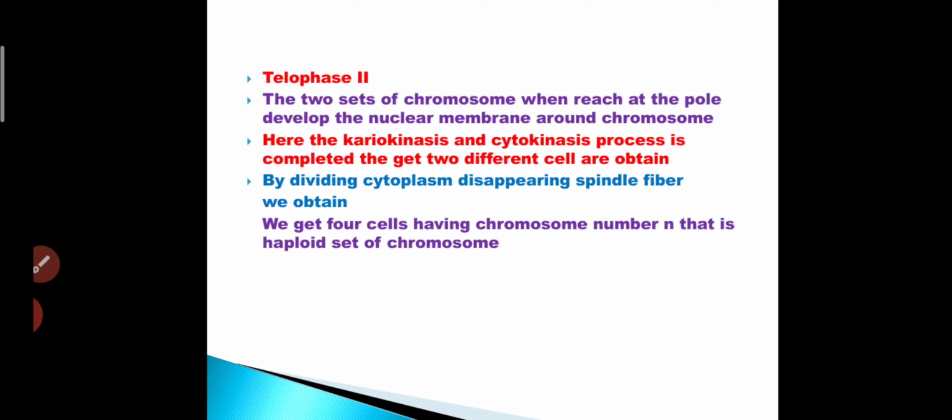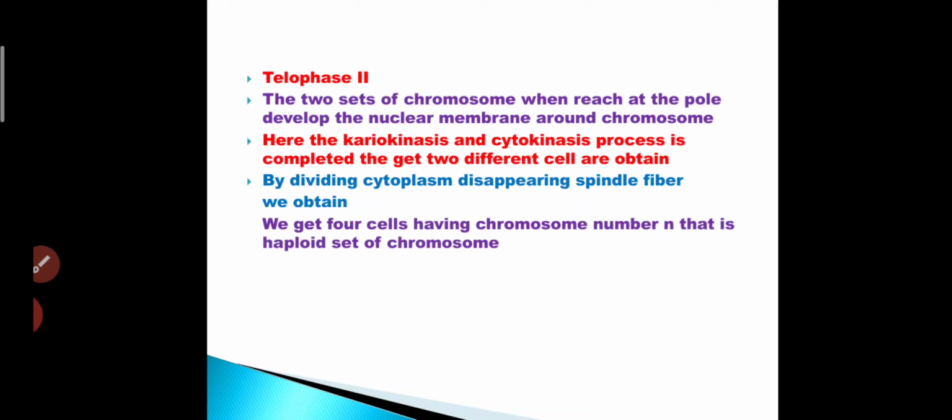The chromosomes were separated in the previous stage, and now the nuclear membrane starts to develop around them, and karyokinesis and cytokinesis are completed.